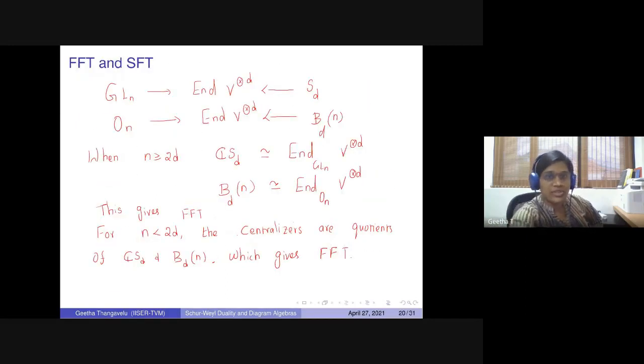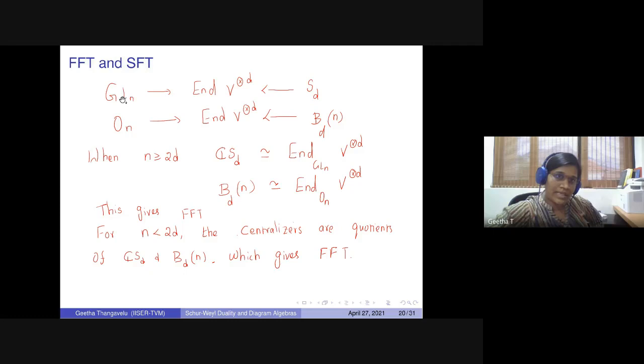Yes. So this GLn acts on V tensor D, so that you have a map from GLn to End(V tensor D). Similarly, the symmetric group acts on the tensor space, so you have another map from it. End_G(V tensor D) consists of those operators.